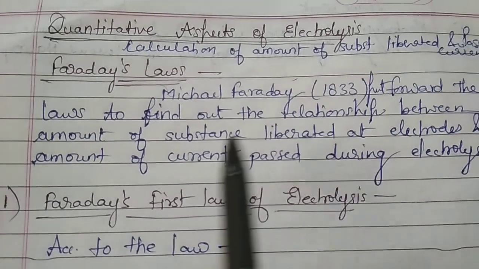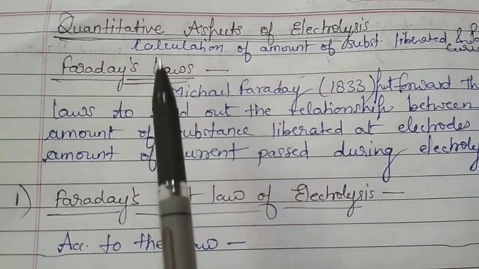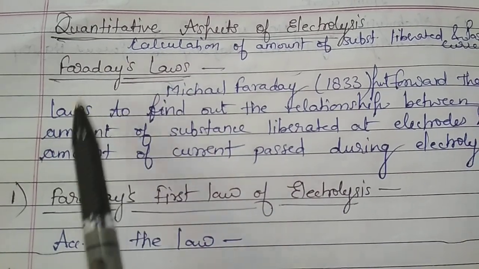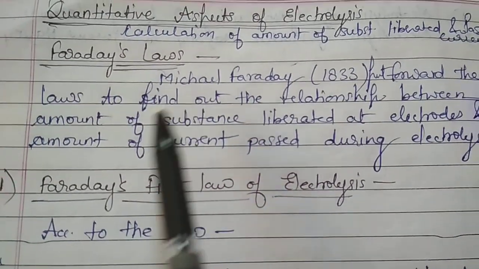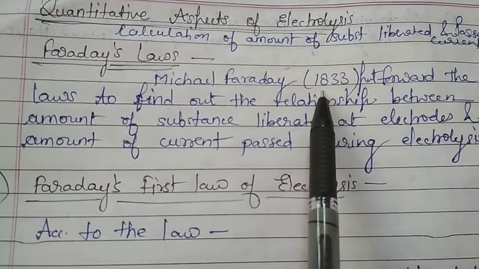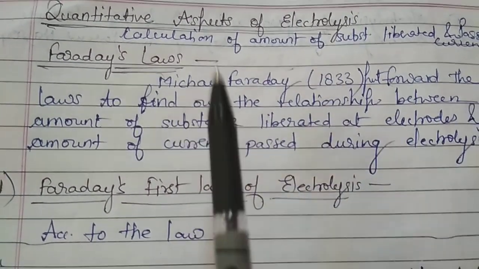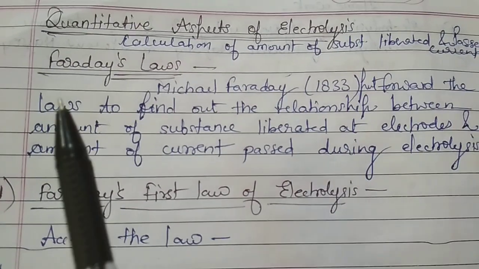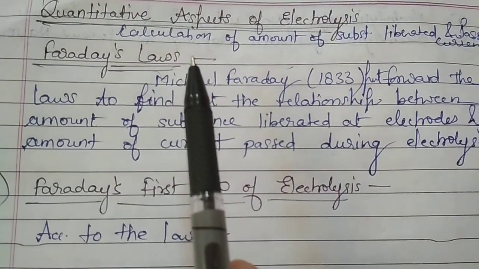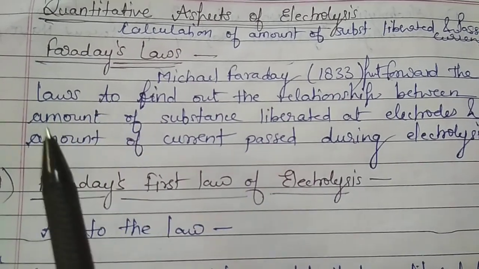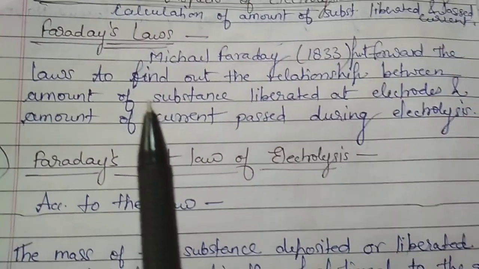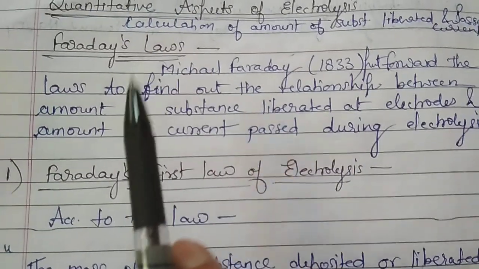So it can be seen with the help of Faraday's law. Faraday's laws were given by Michael Faraday in 1833, in which he gave the relationship between the amount of substance liberated or deposited at a particular electrode and the amount of current passed during the electrolysis process.